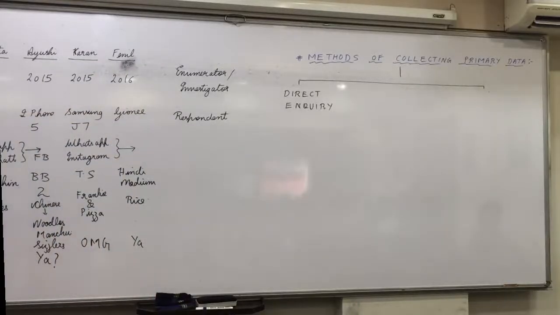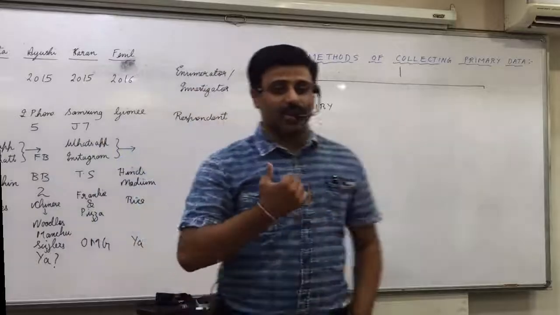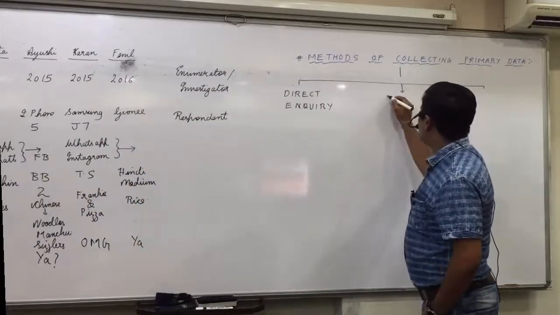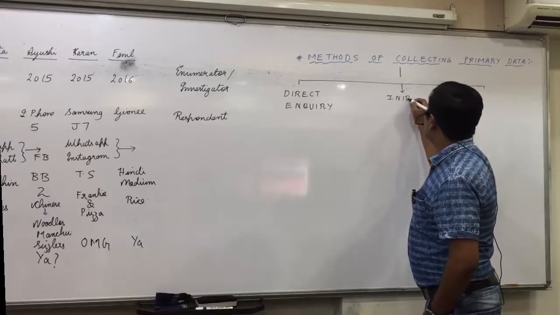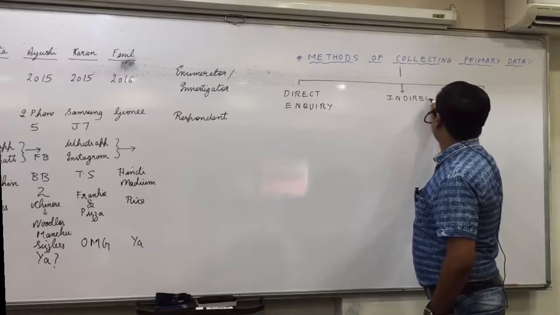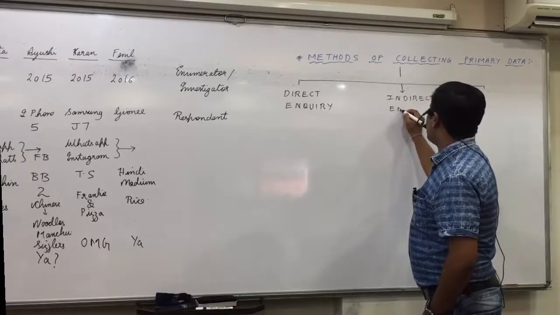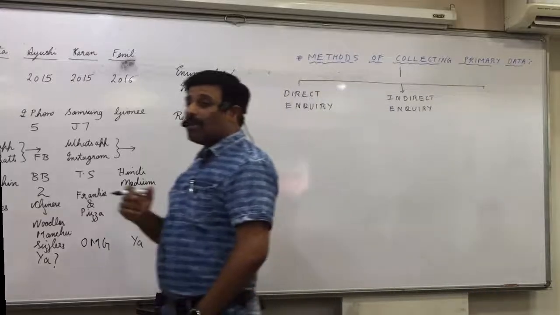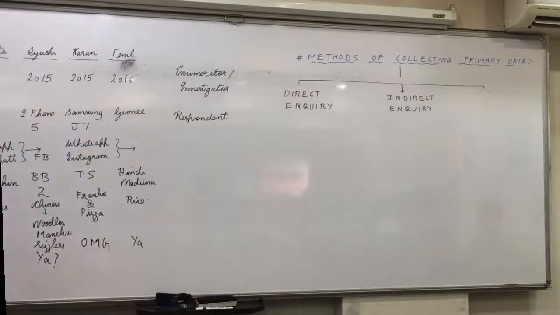Okay? And some situations are such where you cannot directly ask the respondent, do you smoke or not, do you drink or not, do you have affair or not. So when you collect the information for a respondent through some other sources, it is called indirect inquiry. So the second example which I took up here, where I collected the information about whom? Law.